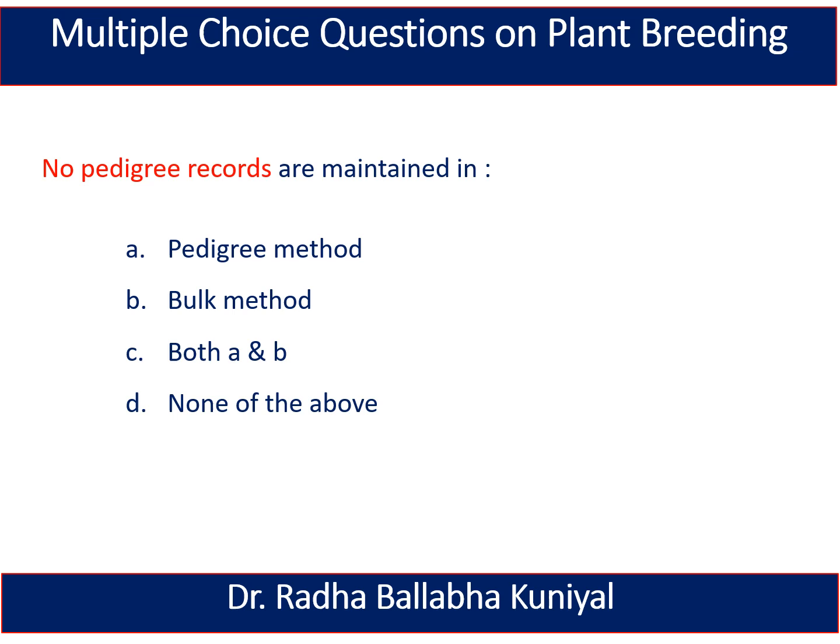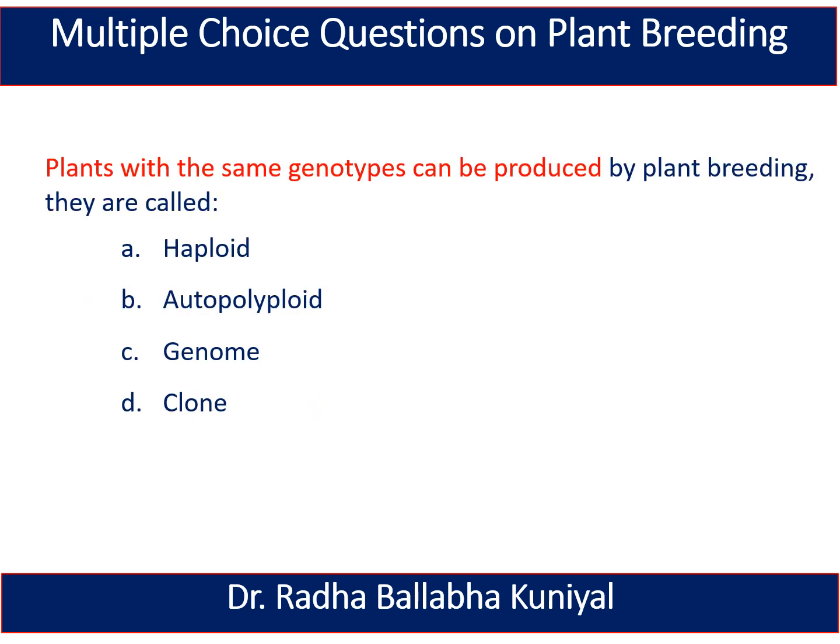The next question is, no pedigree records are maintained in pedigree method, bulk method, both A and B, or none of the above. And here the correct answer is bulk method. In the bulk method of plant breeding, no pedigree records are maintained. The next one is, plants with the same genotypes can be produced by plant breeding. They are called haploid, autoploid, genome, or clone. The right answer is clone.